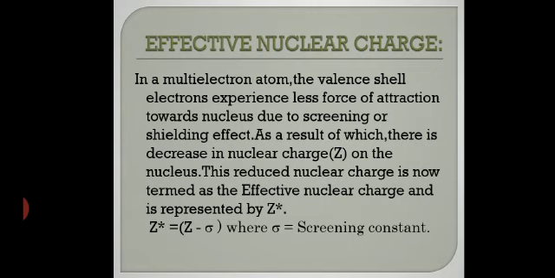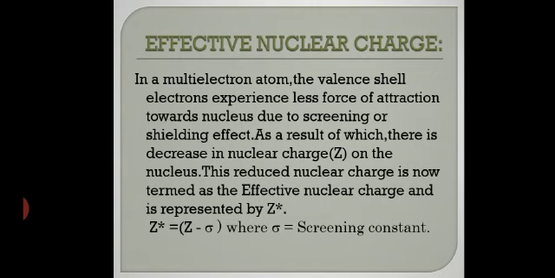So in case of s and p block elements, the magnitude of the screening constant increases from left to right across the period and also down the group. Listen carefully. Down the group it is very simple: you know that the number of shells increases, so the screening constant also increases.